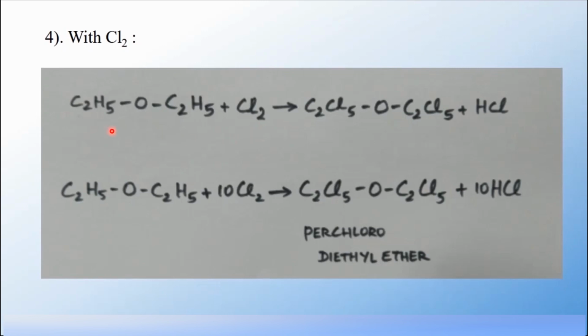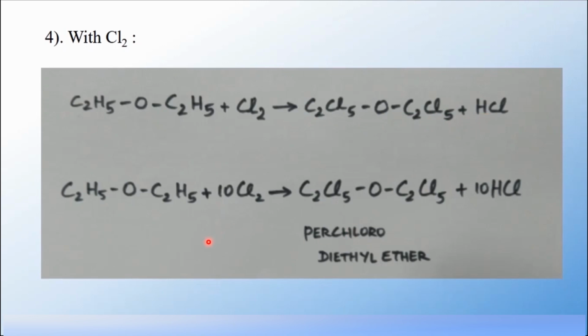In a substitution reaction, an atom or group is replaced by another without undergoing any change in its structure. When diethyl ether reacts with chlorine, all the hydrogen atoms are substituted by chlorine. You will get the product perchlorodiethyl ether. Now let us see the equation. Diethyl ether C2H5OC2H5 reacts with chlorine Cl2. You will get the product C2Cl5OC2Cl5 plus HCl. Okay.